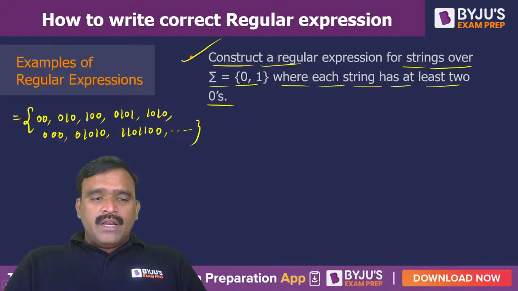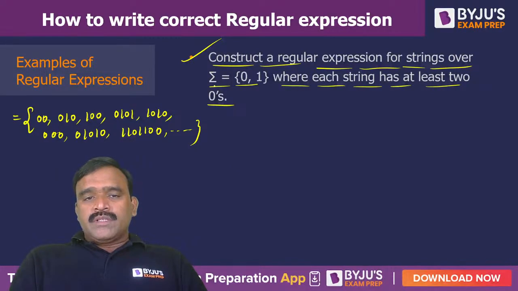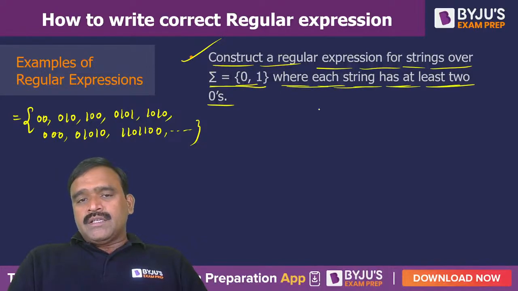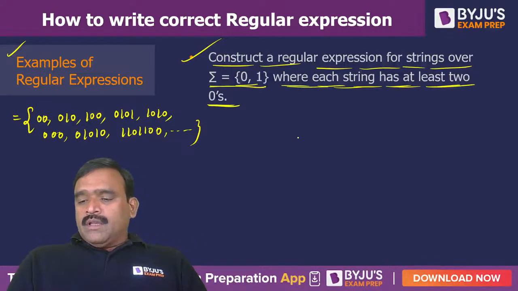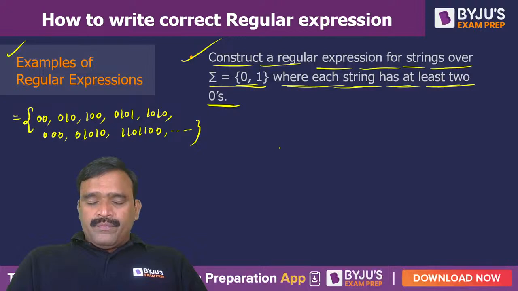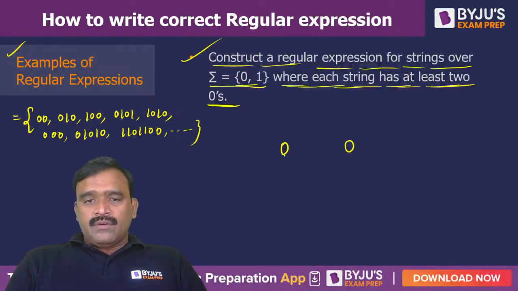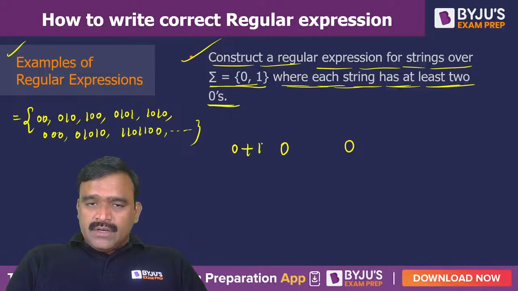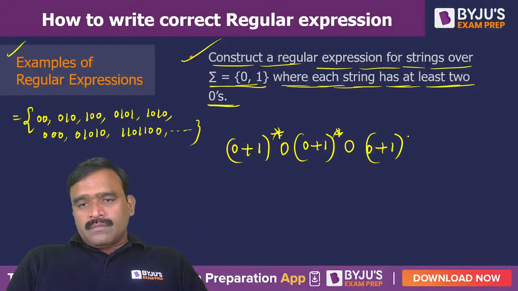And has anybody tried this? Construct a regular expression for the strings over alphabet sigma is equal to 0 comma 1 where each string has at least 2 zeros. So minimum 2 zeros and more than 2 zeros are also okay. So the presence of 2 zeros we can fix, and before and after every zero we can give any combination of zeros and ones. That will work out. So any combination of zeros and ones means here we can give 0 plus 1 whole star. And here we can give 0 plus 1 whole star, and here we can give 0 plus 1 whole star.